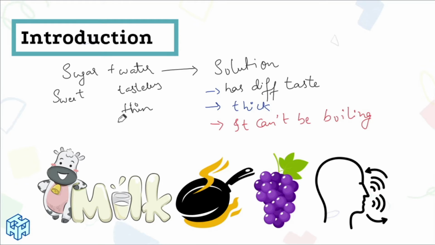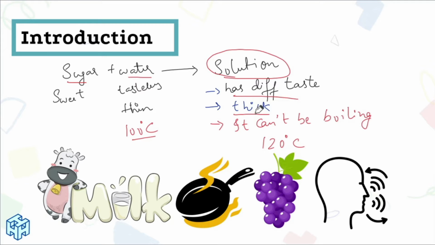For example, water boils at 100 degrees centigrade. This can be boiled at 120 degrees centigrade. That means it can't boil at a normal 100 degrees centigrade. Here we observe that when we mix one chemical component with another, the resultant is completely different. The taste has changed, the physical appearance has changed, the physical properties have changed, almost everything has changed.